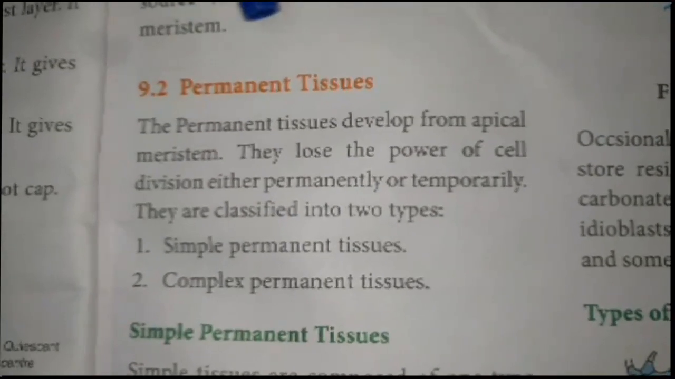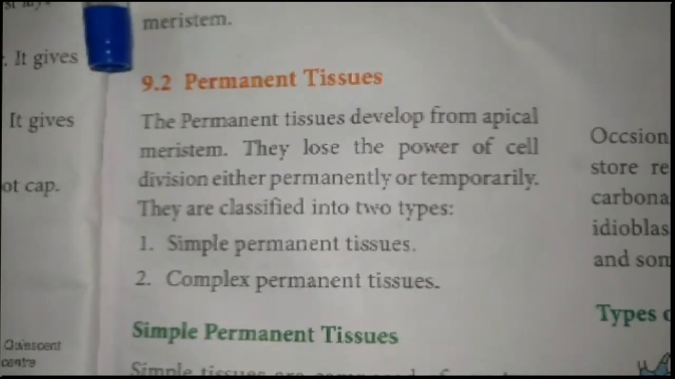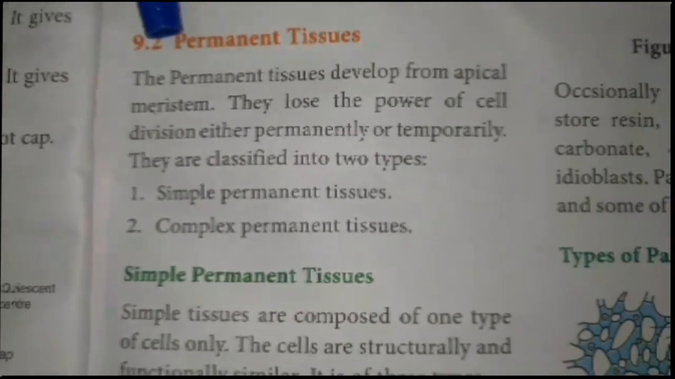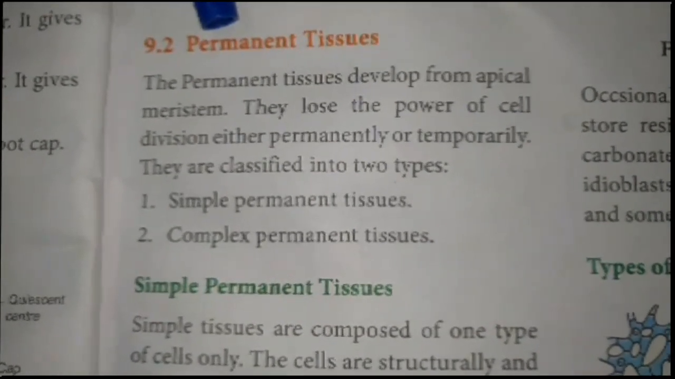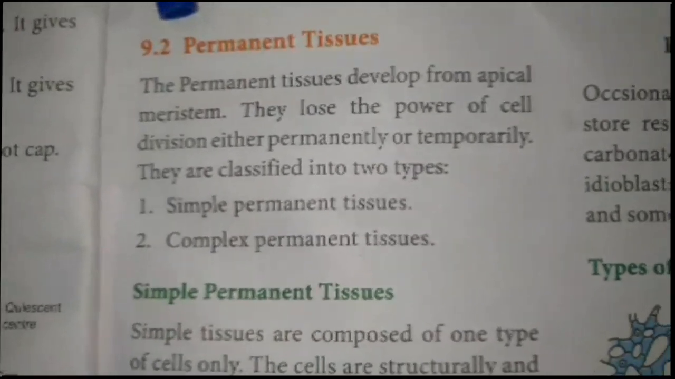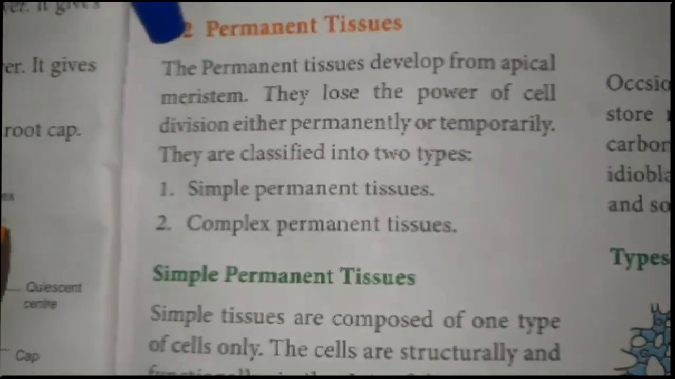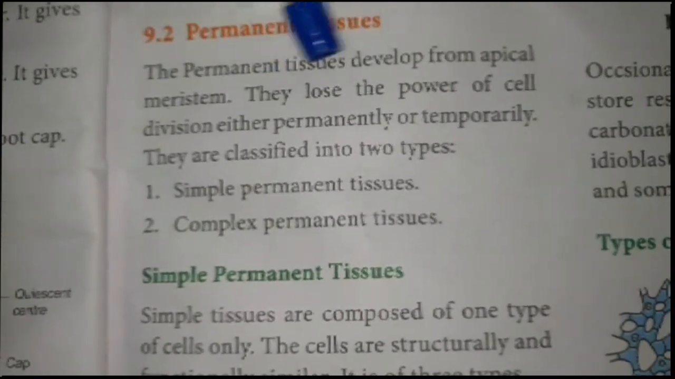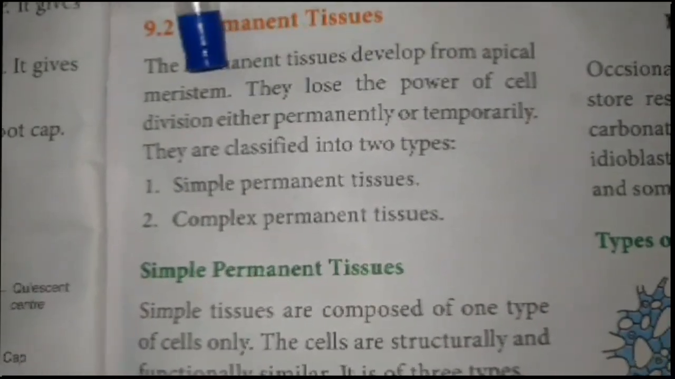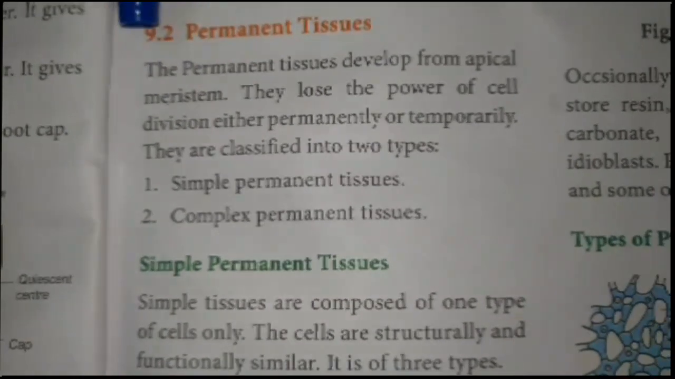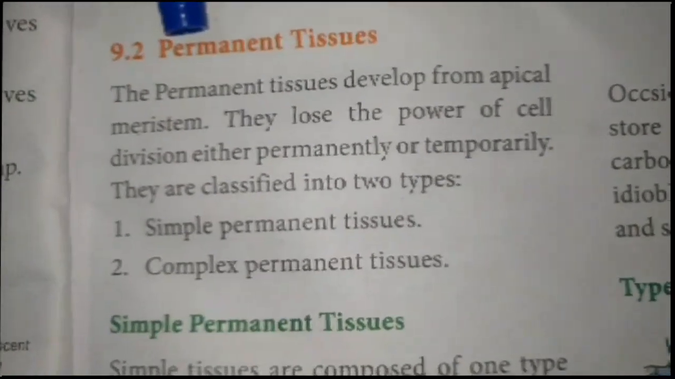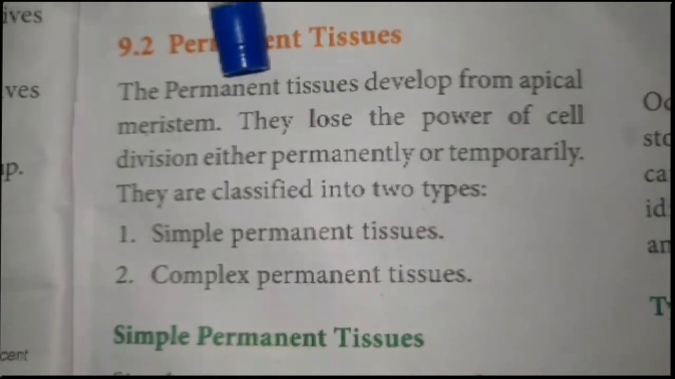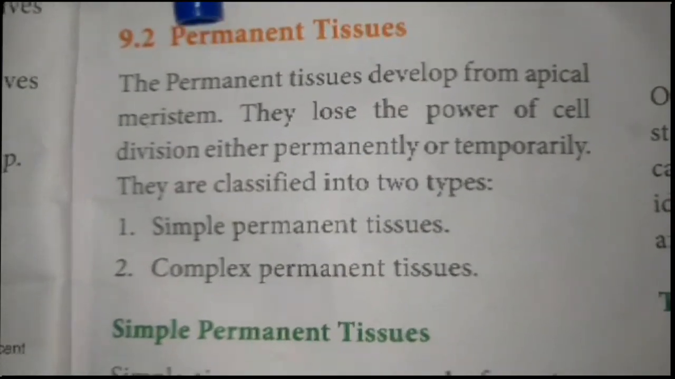Next topic is permanent tissue. The permanent tissue is developed from the apical meristem. The tissues which are formed from the meristematic activities lose the power of cell division either permanently or temporarily. They become permanent tissue. So the meristematic tissues lose the function of division and become permanent tissues.